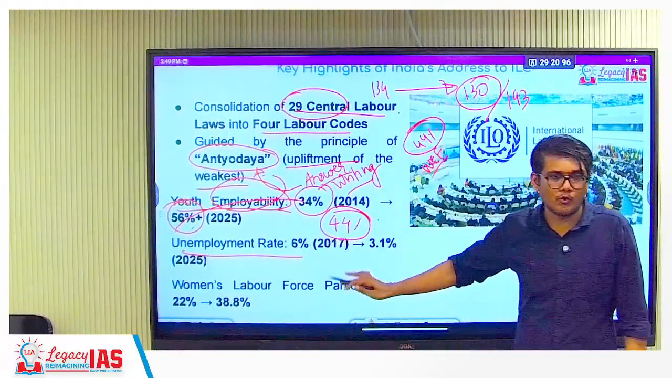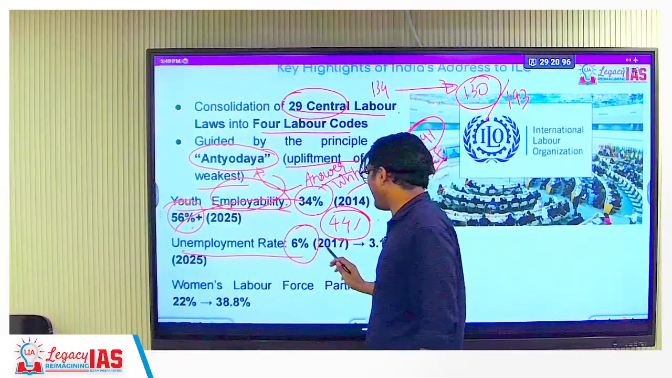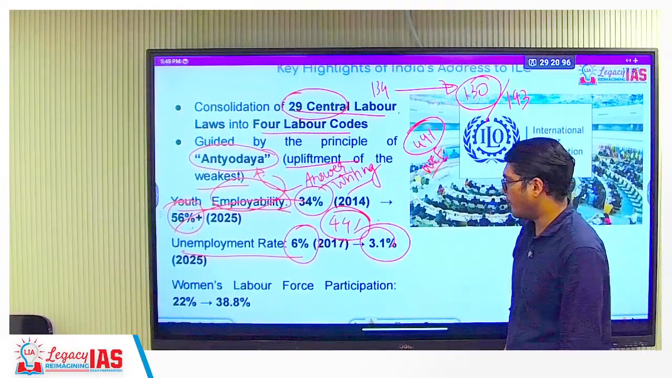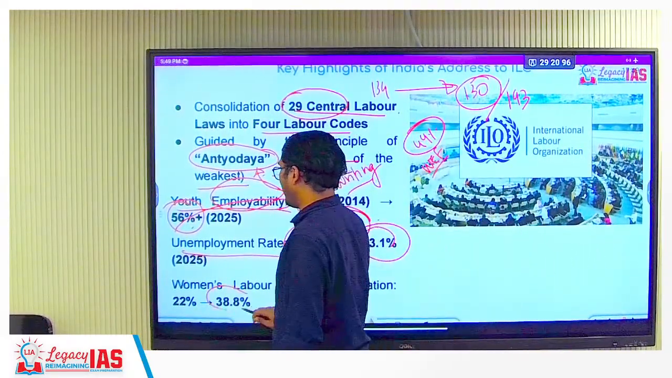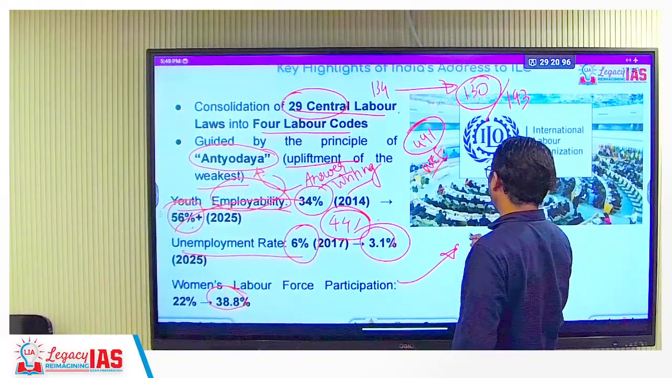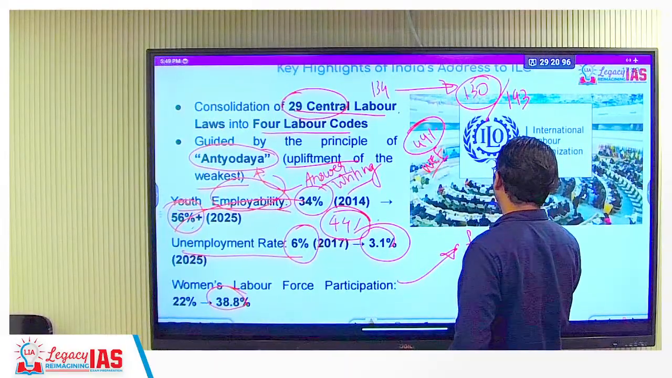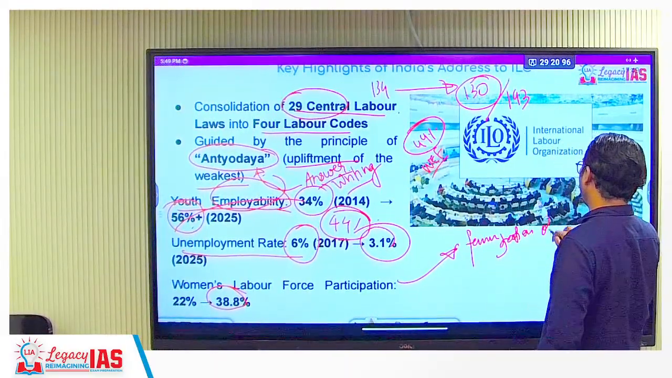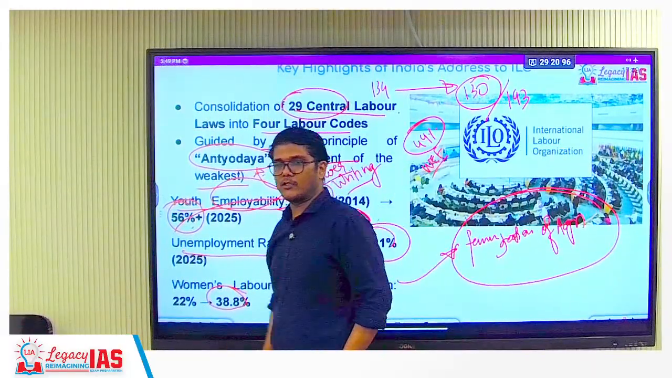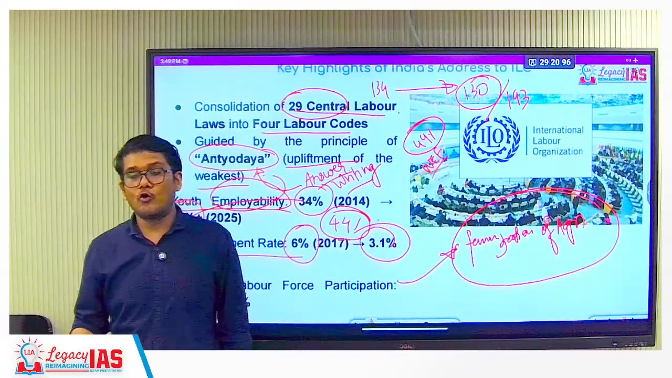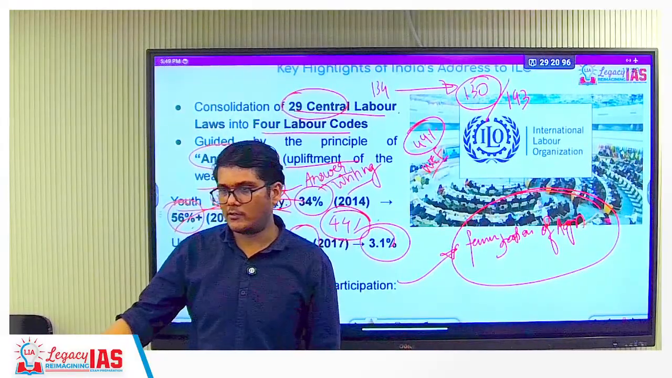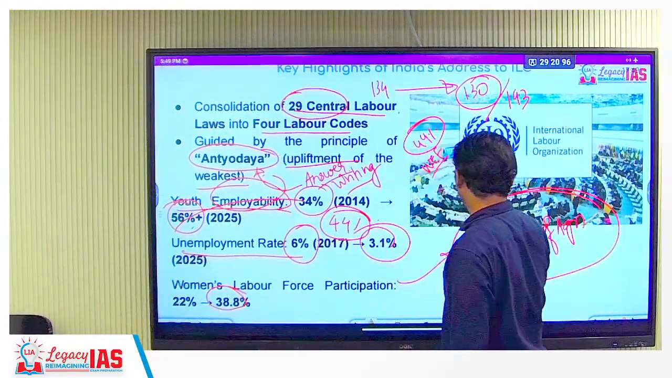Unemployment rate, yes, this has improved. Unemployment rate from 6% has gone down to 3.1%. That is a considerable improvement. There's no doubt about that. Women's labor force participation has definitely increased as well. In fact, what is happening is there is feminization of agriculture that is happening. The workforce of females in agriculture domain is increasing considerably because rural to urban male adult is migrating, leaving behind the females, leading to more participation of females in the agriculture sector. So feminization of agriculture,